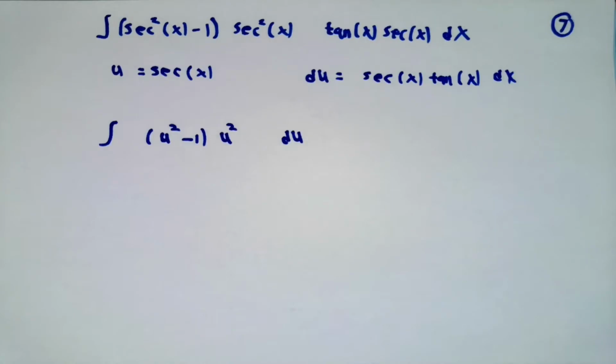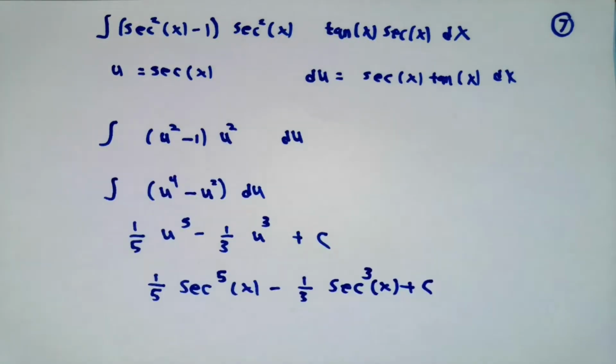My integral becomes the integral of u squared minus 1 times u squared du, which will be easy to do since it's a polynomial. U squared minus 1 times u squared is u to the fourth minus u squared. The antiderivative is direct using our previous methods. Then we remember that u is secant of x, and we have our antiderivative.